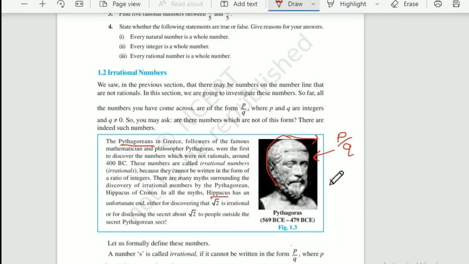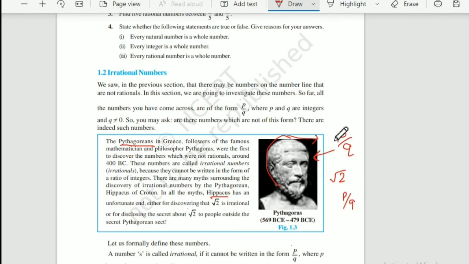Suddenly Hipparchus came out with this number root 2, and he found that this number cannot be represented like p by q, where p and q are integers. So he declared that he has invented a new number that cannot be represented like p by q. All other Pythagoreans were angered because they believed that every number can be represented like p by q. Due to that anger, Hipparchus was actually drowned in an ocean.